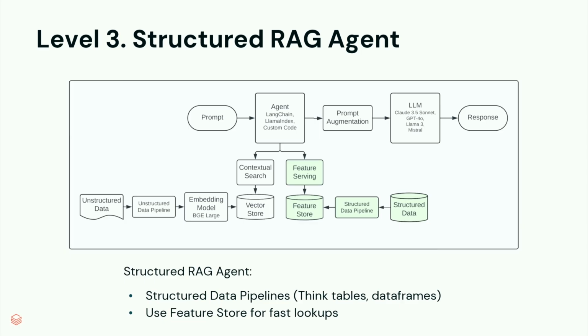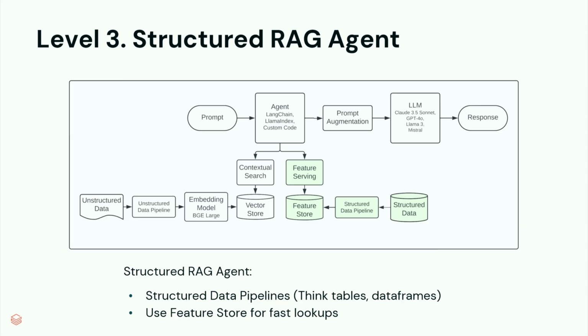You know, you've got reporting, you've got BI, you've got tons of structured data. How can we also get that into the agent? So we took advantage of the Mosaic feature store and feature serving to serve up some of our structured data, in particular our users' spend and save data, to help them learn about their spending and saving habits and find out how much they've been spending, where have they been spending the most, how can they be better about spending.